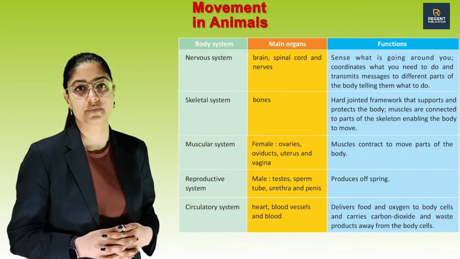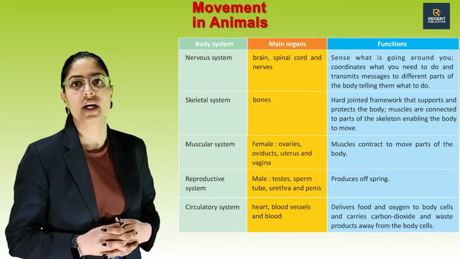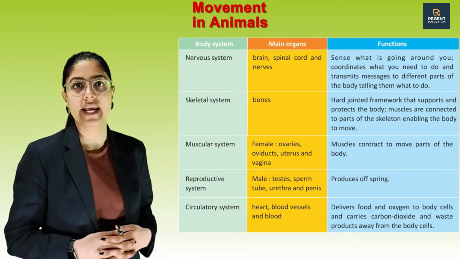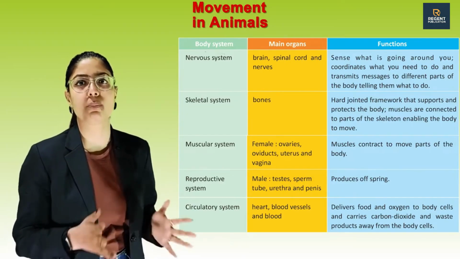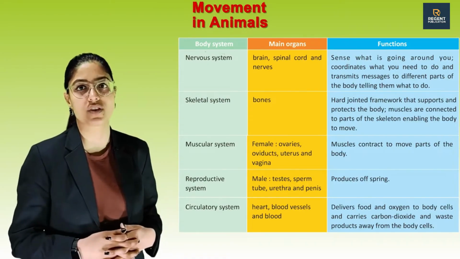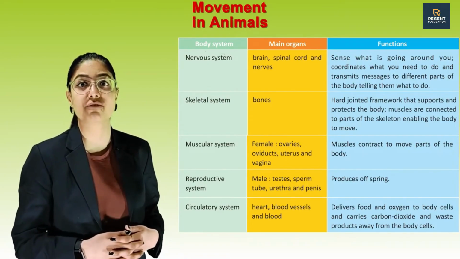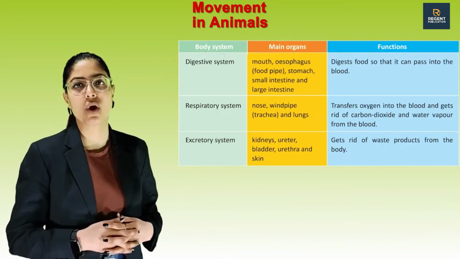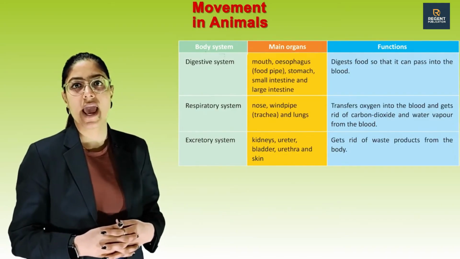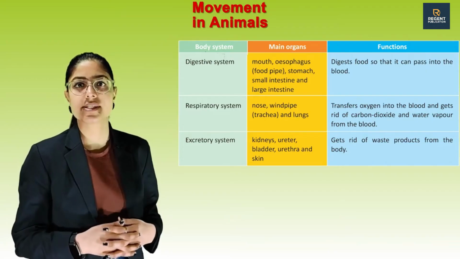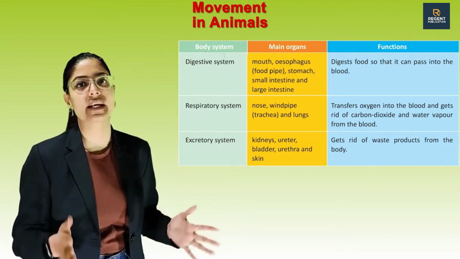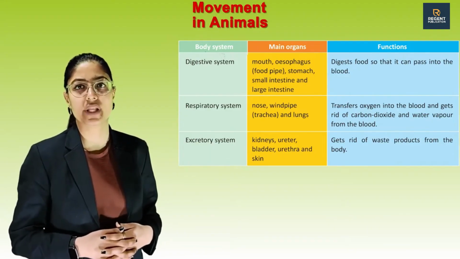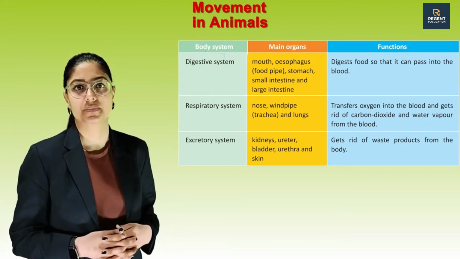Circulatory system, main organs involve heart, blood vessels and blood. Function: delivers food and oxygen to the body cells and carries carbon dioxide and waste products away from the body cells. Digestive system, main organs involve mouth, esophagus, food pipe, stomach, small intestine and large intestine. Function: digest food so that it can pass into the blood.